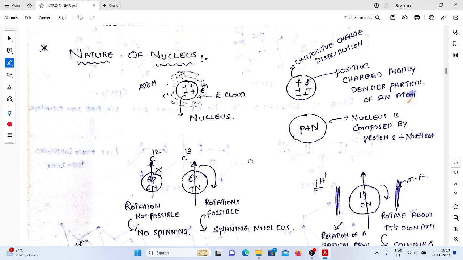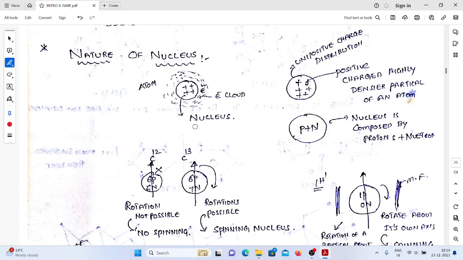Let's discuss the principle of NMR spectroscopy. Before going to discuss the principle, let's see some fundamental concepts. Nature of nucleus. We all know that an atom is composed of protons, electrons and neutrons. Protons and neutrons are present at the center part of the atom, commonly called the nucleus. The electrons are revolving around the nucleus in different paths according to the different theories.